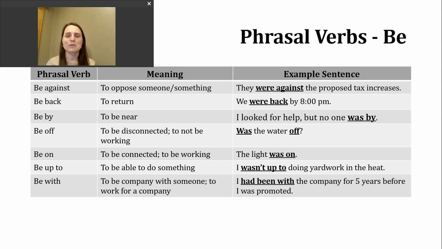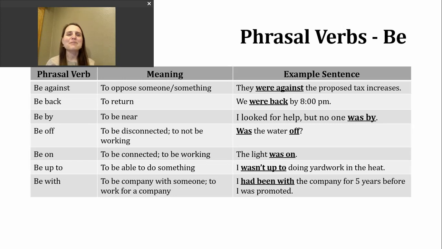Here is an example sentence. Was the water off? The opposite of be off is be on. So its meaning is to be connected or to be working. Here's an example. The light was on.